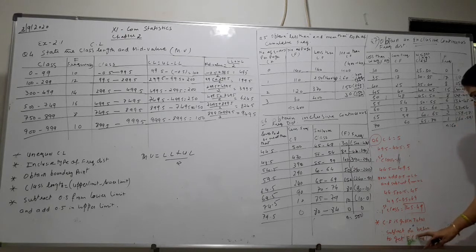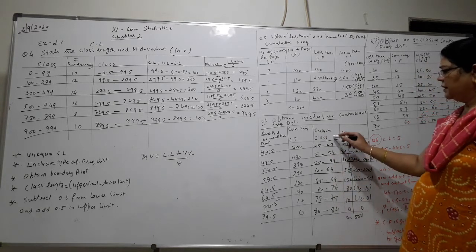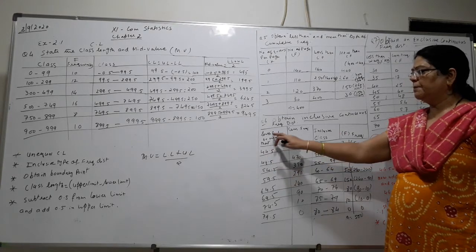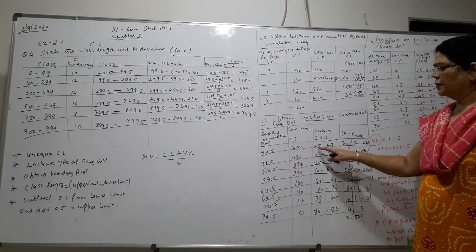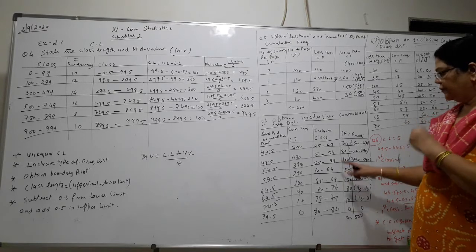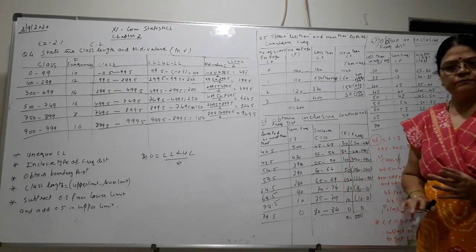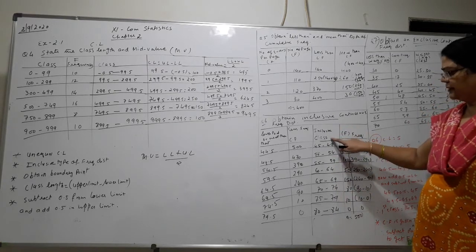So subtract the number below to get F. Here, children, you have followed this inclusive class. Here you have to add. This is the lower point. So you will add, and here you will subtract. So your classes will become 45 to 49, 50 to 54, 55 to 59. In this way you will prepare inclusive classes.